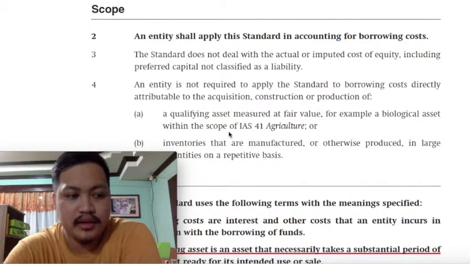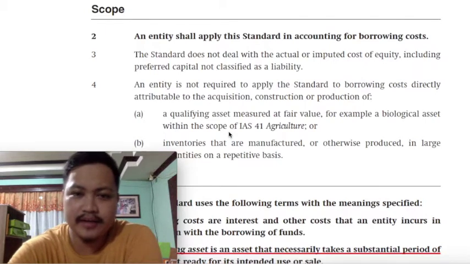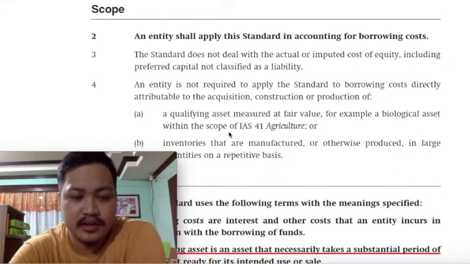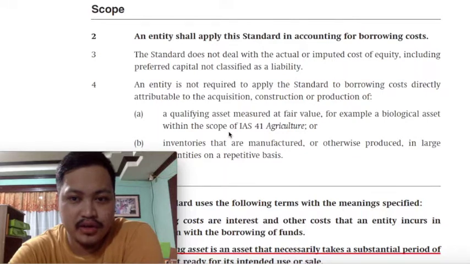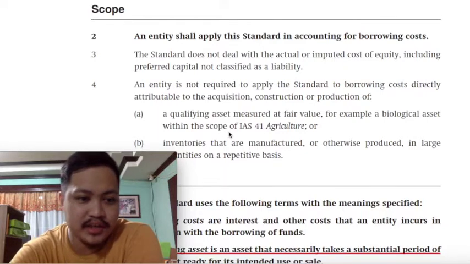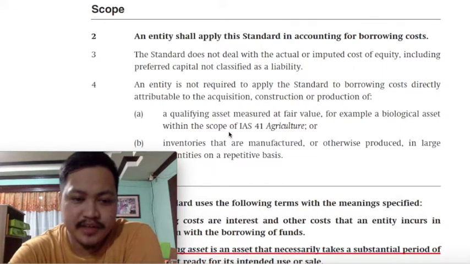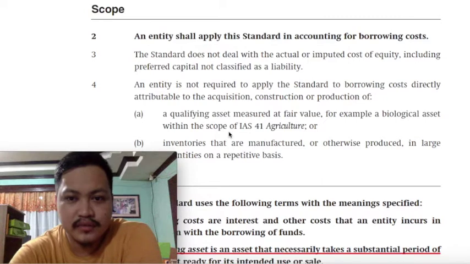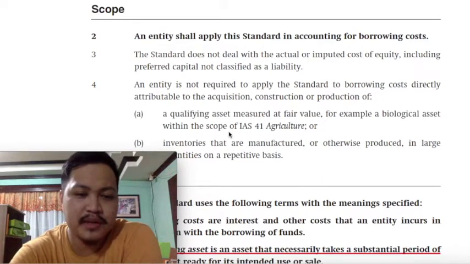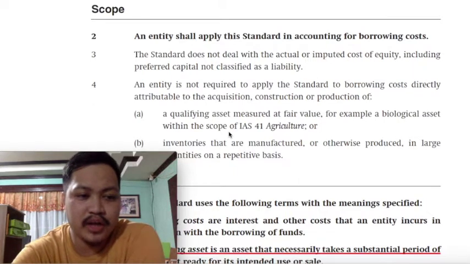Now, a commonly overlooked fact, class, is that the costs that we are dealing with here should only pertain to borrowing costs. So even though there may be costs that are imputed on our equity instruments from our shares, whether common or preferred, the periodic payments, the dividends that we will pay as a consequence of the equity instruments, as a consequence of the shares, class, are not within the scope of PAS 23, meaning we will not be capitalizing the dividends that we will be paying to our equity shareholders.